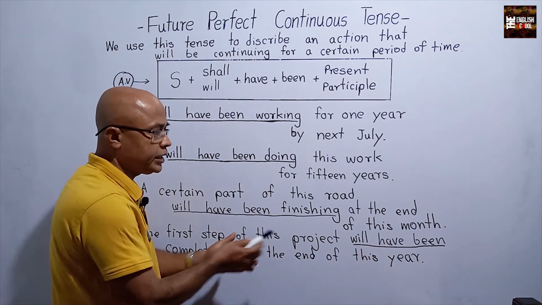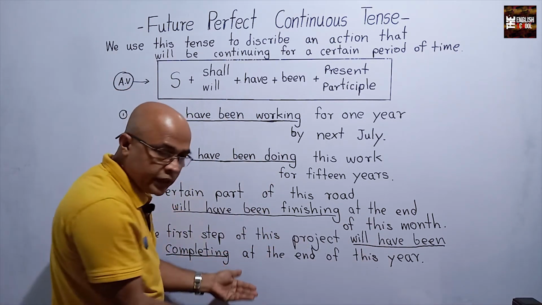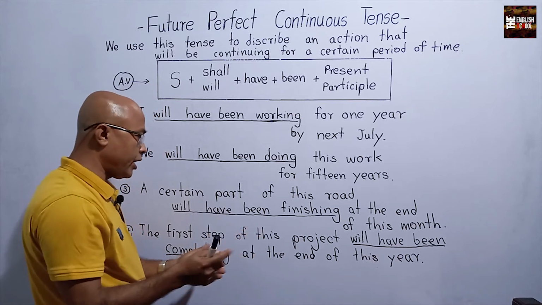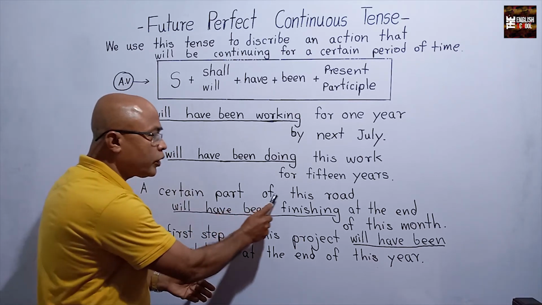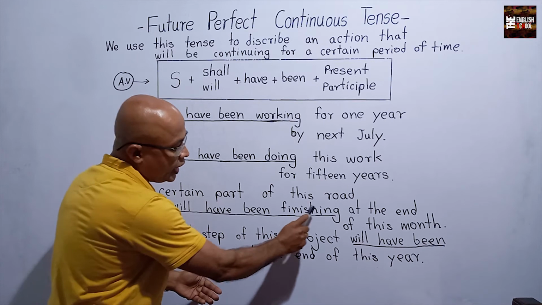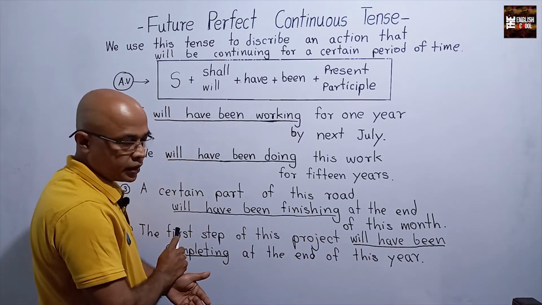You can change the time here, at the end of this year. Like that way.